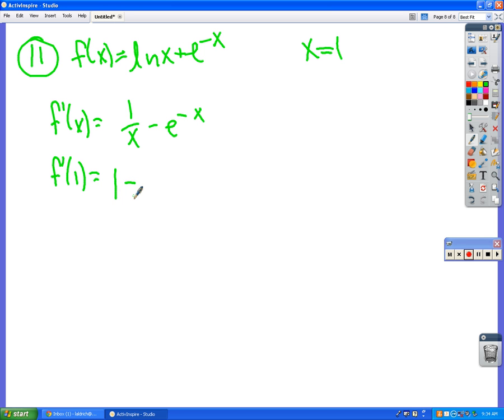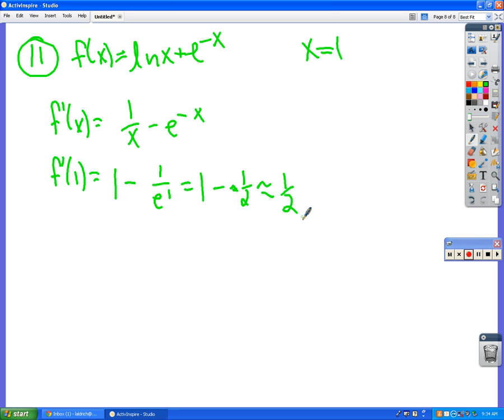1 minus, well, we got no calculators. What's e? 2.17. Just say 0. So 1 over e to the 1, right? So that's going to be 1 minus, is this bigger or smaller than 1? Smaller. I mean, 1.27, so about 1/2-ish. Okay, so this is approximately 1/2.